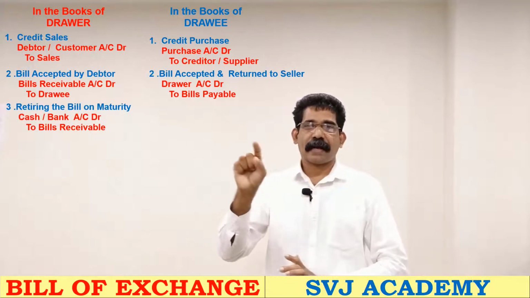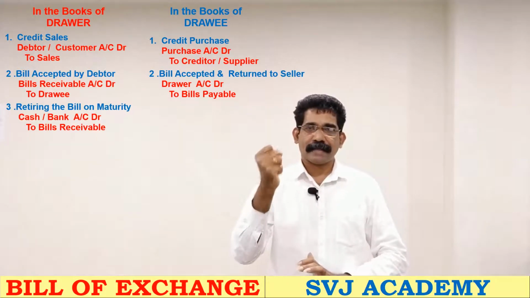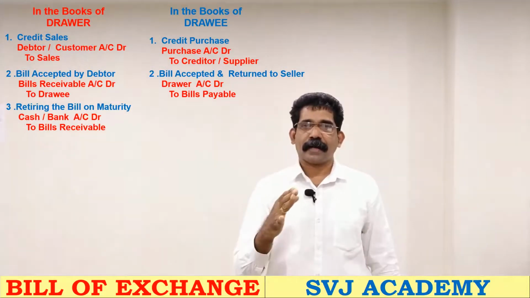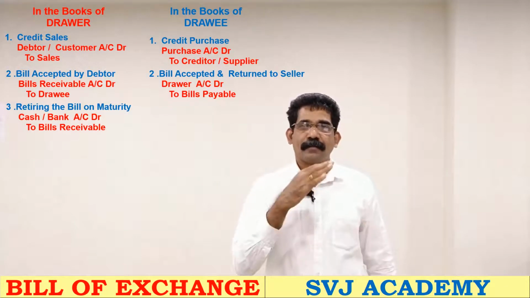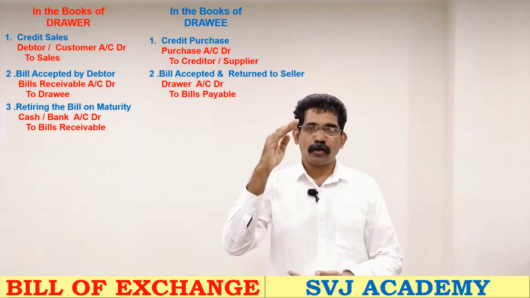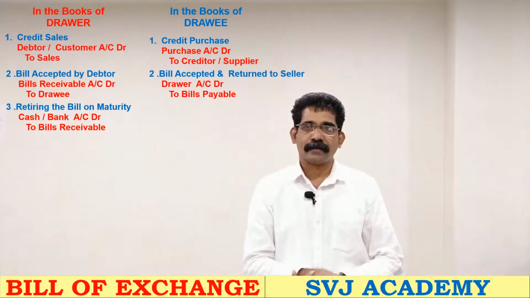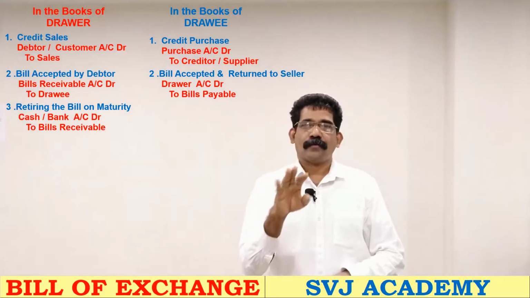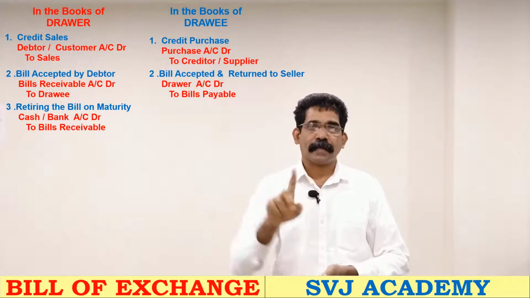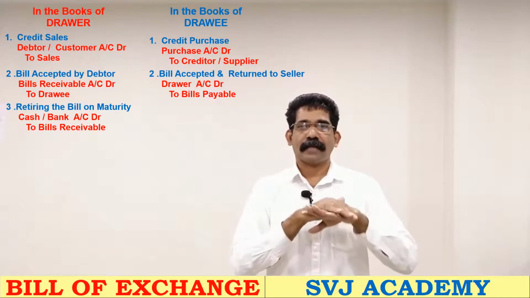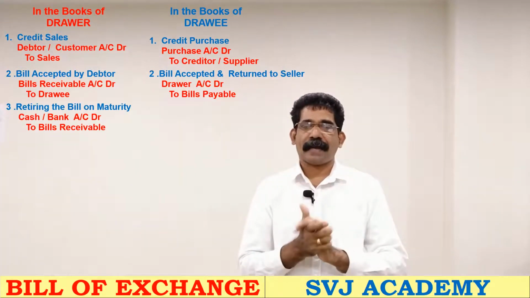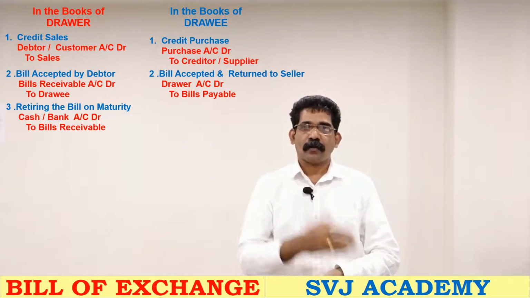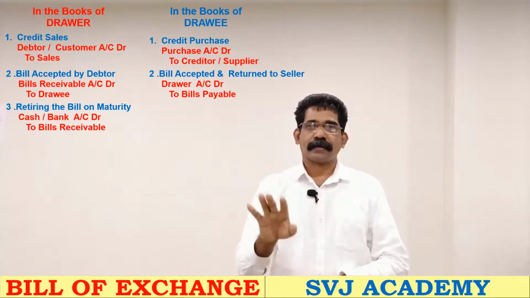So cash or bank account debtor. Debit what comes in, either in cash or through bank, we will get the money. So debit cash or bank, credit to where? The bill is closed. So bills receivable account is now showing the debit balance. We are receiving money on that bills receivable, so that account we have to close. For closing an asset account, what should we do? Give an equal credit. Now that asset account will be closed. So debit cash or bank and credit bills receivable. This is in the books of the drawer. Now we got money, that bill is cancelled.